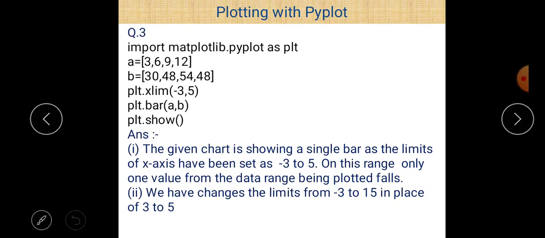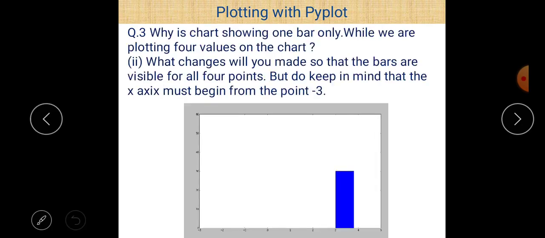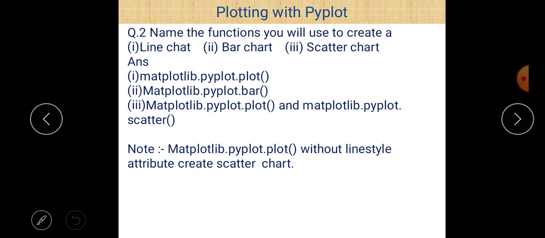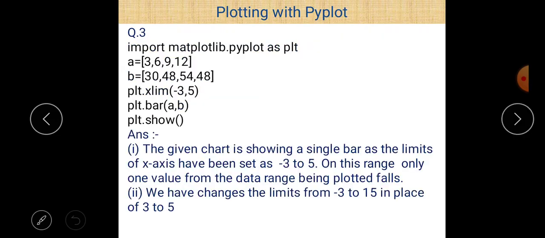The given chart is showing a single bar as the limit of the x-axis has been set as -3 to 5, so only one value from the data range is being plotted. If you want to change this, give the range -3 to 15. And in the question it is already given that we don't change the initial value, it means -3 should be there. So we take -3 as it is.